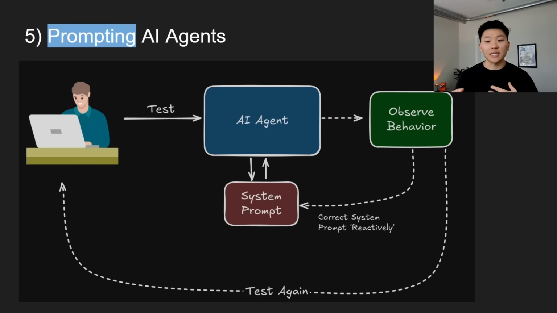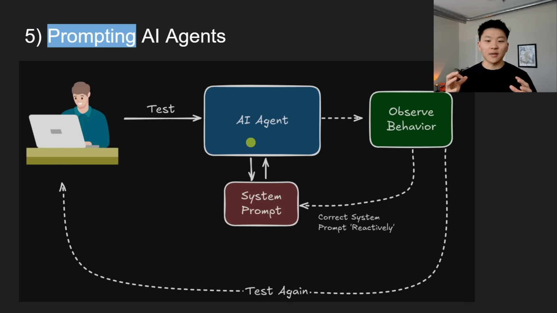So that's what I meant by saying reactive prompting. Because if you're grabbing, let's say you have 200 lines of prompts and you throw it into your system prompts and then you just start testing your agent, you don't know what's going on and why the agent's behaving as it is. You could have an issue pop up and you add a different line in the system prompt and the issue that you originally were having is fixed, but now a new issue's popped up. And you're just going to be banging your head against the wall trying to debug this thing by taking out lines, testing, adding lines, testing.